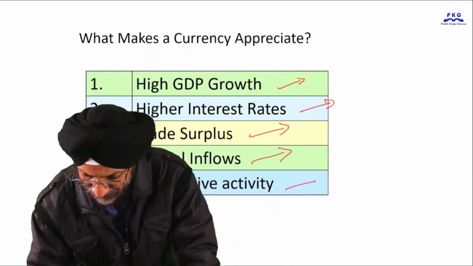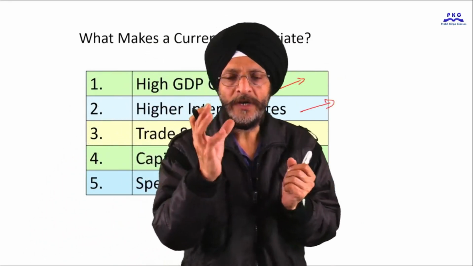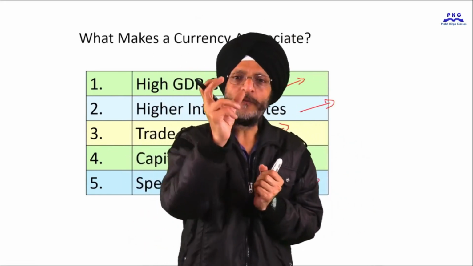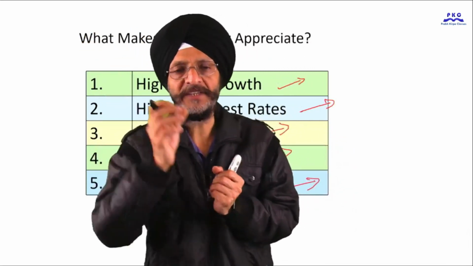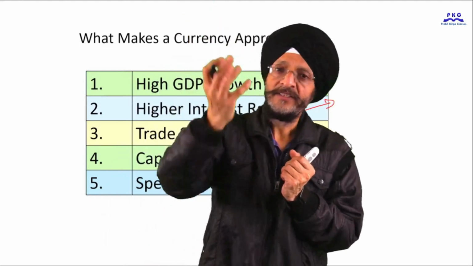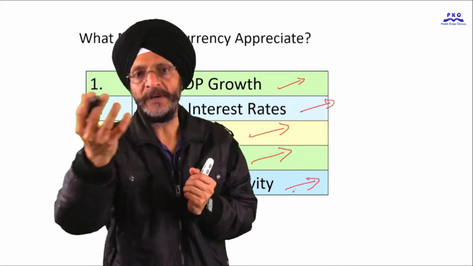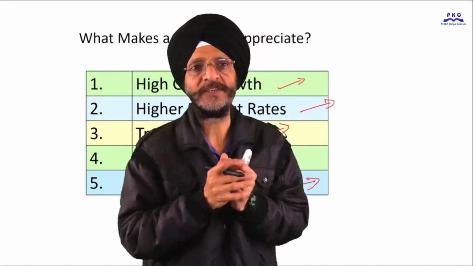Next is speculative activity. If the speculators believe that the currency of any particular country is likely to increase, then they will naturally buy that currency in bulk. It will increase the demand and it will result in the appreciation of the currency.